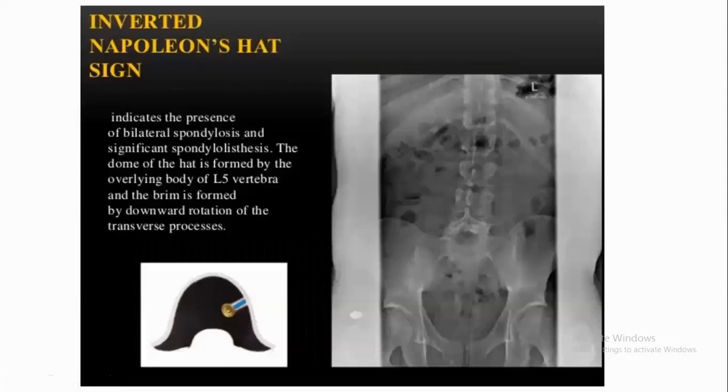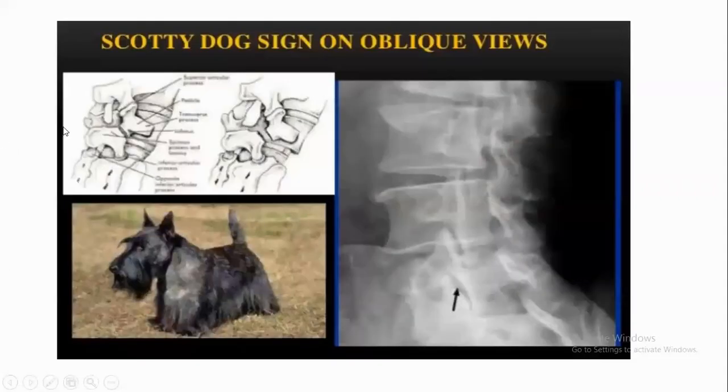What is the inverted Napoleon hat sign? Here the L5 vertebra falls before the sacrum. See, the L5 vertebra falls before the sacrum. The body is formed by the L5 vertebral body, and the brim is formed by the transverse processes. Scotty-Dog oblique views.